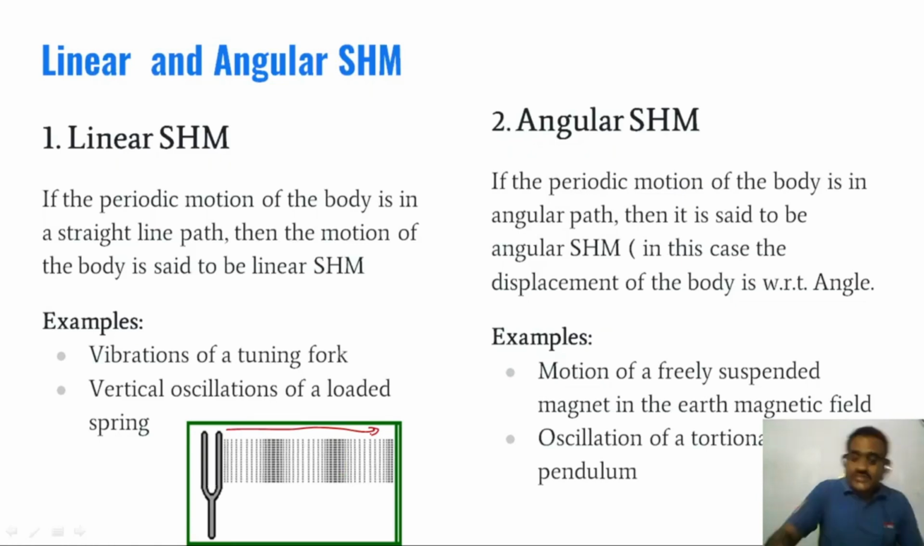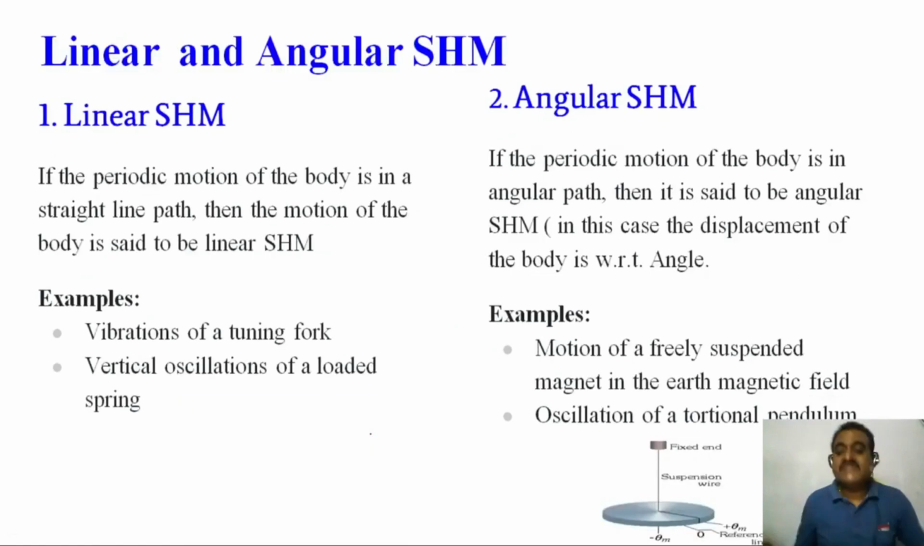Another example you can observe here is the torsional pendulum. It is moving through some angle theta m or minus theta m. What I am saying here is that in this case the displacement of the body is with respect to angle. You can observe this is angle theta m, and here also this is angle theta m.